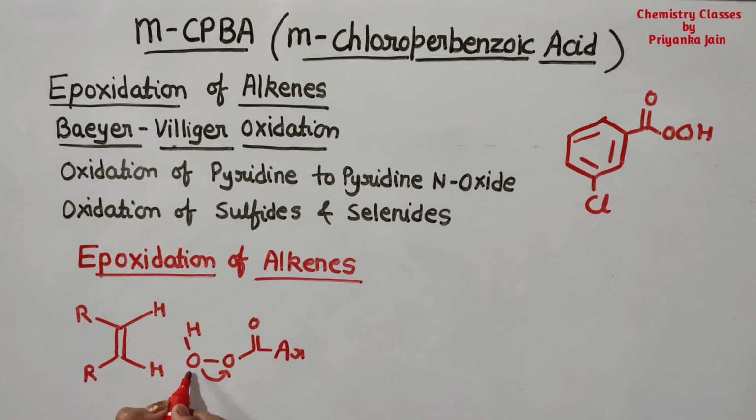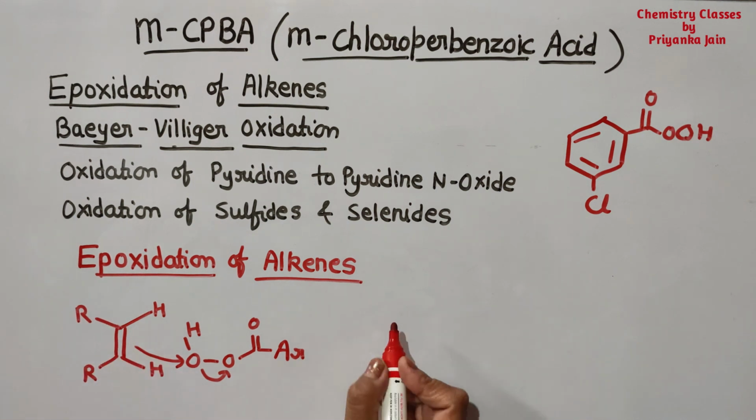So there will be, what is this? This is an electrophile. It is behaving as an electrophile. It means there is lesser electron density at this position. So these pi electrons will attack at this position, right? So there will be a bond formation between this pi electron and this oxygen. Okay, so what are we getting? See here.